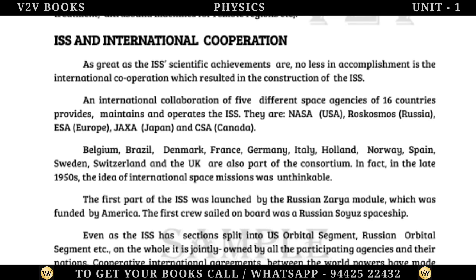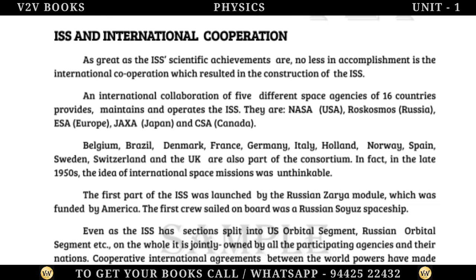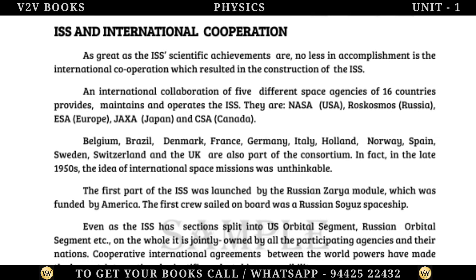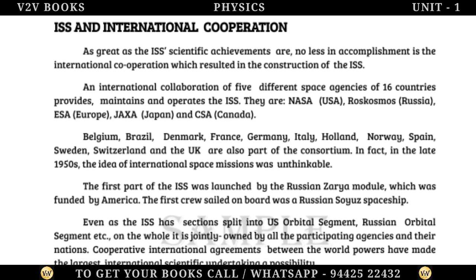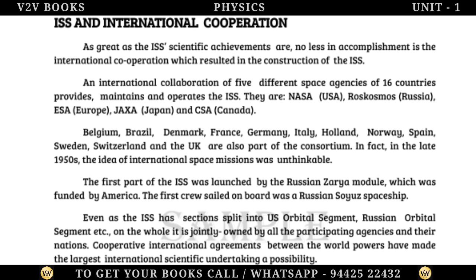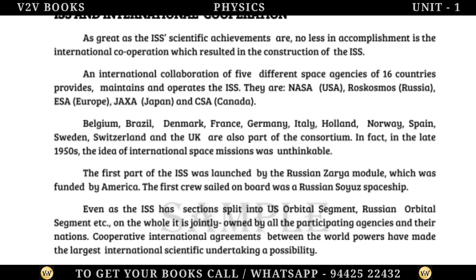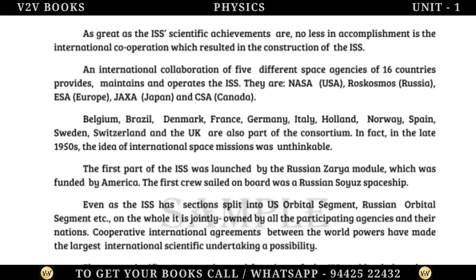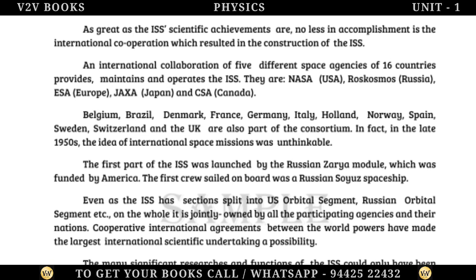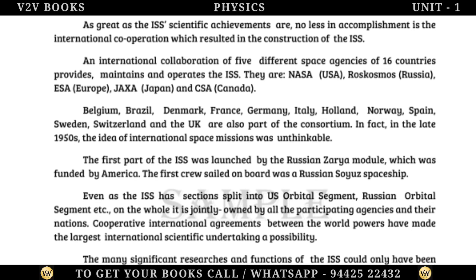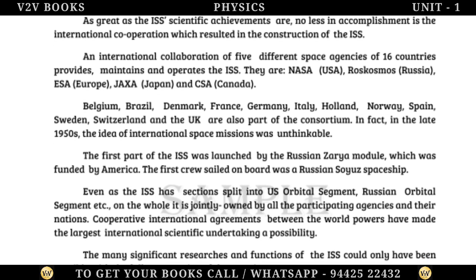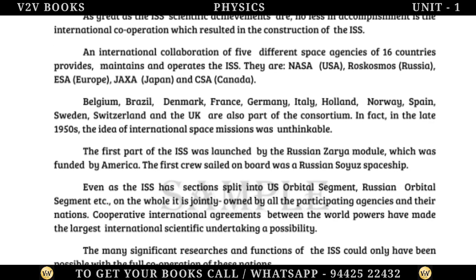They are NASA, USA, Roscosmos, Russia, ESA, Europe, JAXA, Japan, and CSA, Canada. Belgium, Brazil, Denmark, France, Germany, Italy, Holland, Norway, Spain, Sweden, Switzerland and the UK are also part of the consortium.